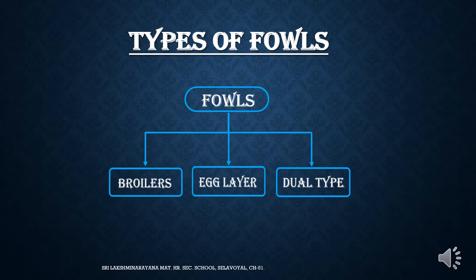Types of fowls. There are more than 100 breeds of fowls. Fowls can be classified into three types on the basis of their utility to man. They are broiler, egg layer, and dual type.